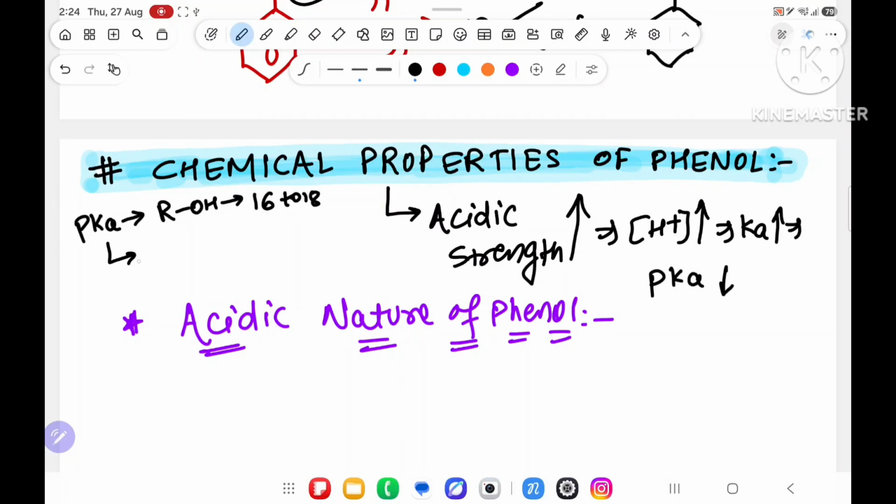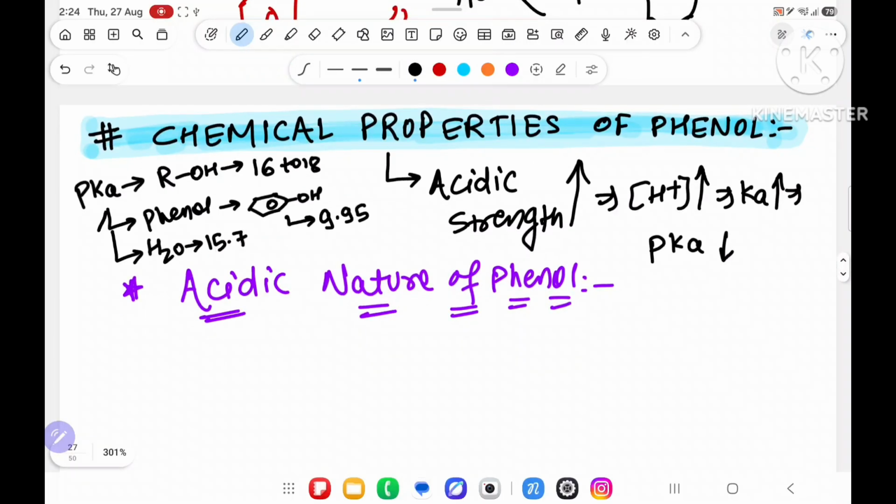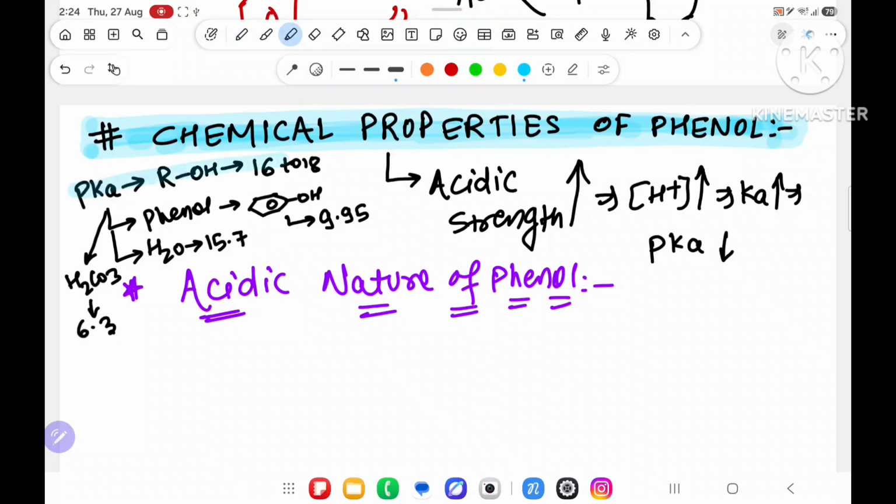Suppose phenol is written, meaning benzene ring with OH. Its pKa value is 9.95. If water is written, its pKa value is 15.7. And if carbonic acid is there, its pKa value is 6.3. These four pKa values you have to be aware of. Then it will become very easy to understand this chapter.